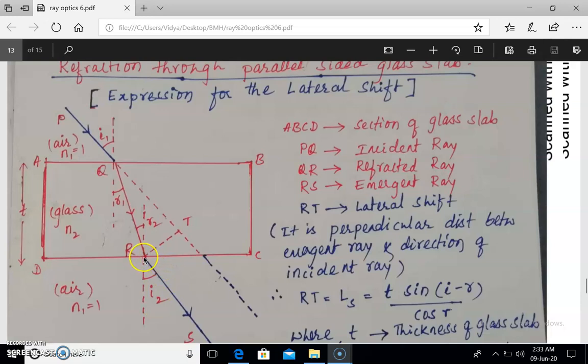The perpendicular distance between the incident ray and the emergent ray, RT, is called the lateral shift.